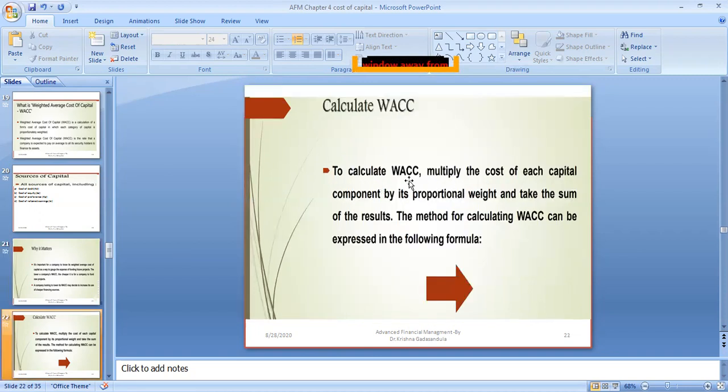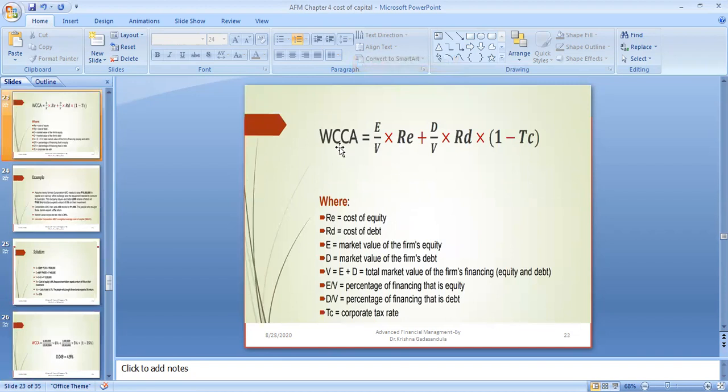To calculate WACC, multiply the cost of each capital component by its proportional weight and take the sum of the results. The method for calculating can be expressed in the following formula. This formula can be used: WACC equals E by V into RE plus D by V into RD into (1 minus TC), where RE is equal to the cost of equity.